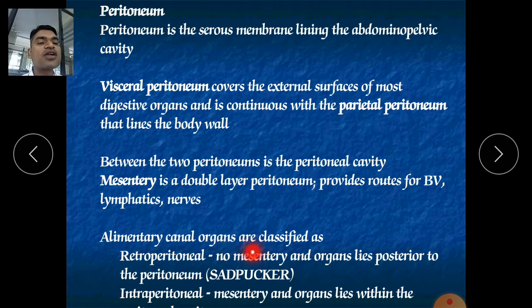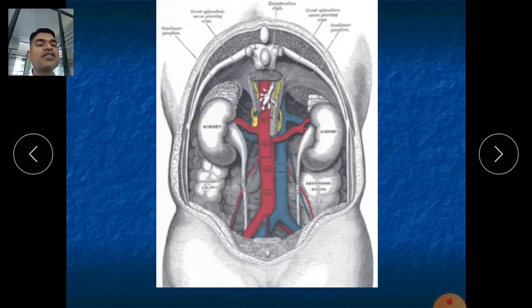Alimentary canal organs are classified as retroperitoneal: no mesentery and organs lie posterior to the peritoneum, and the intraperitoneal mesentery and organs lie within the peritoneum. Okay, they are also called as